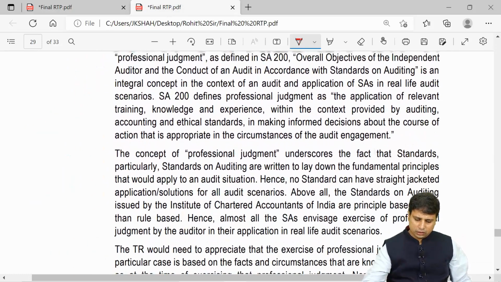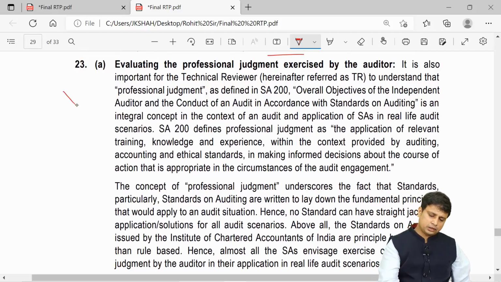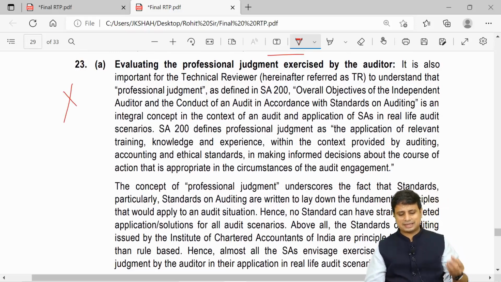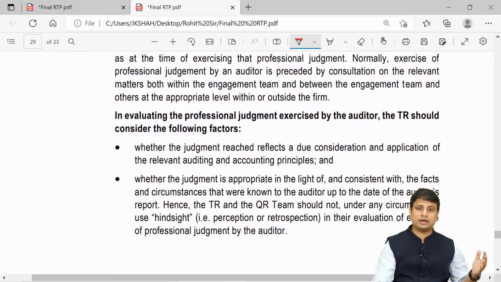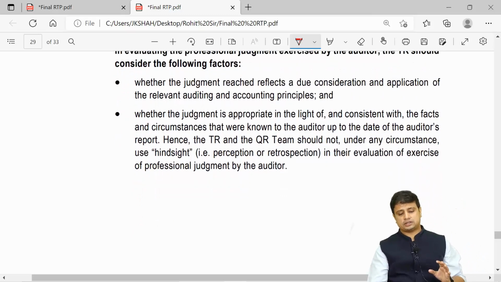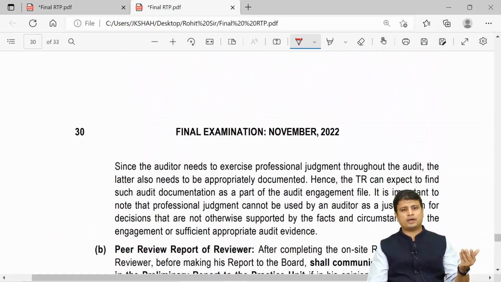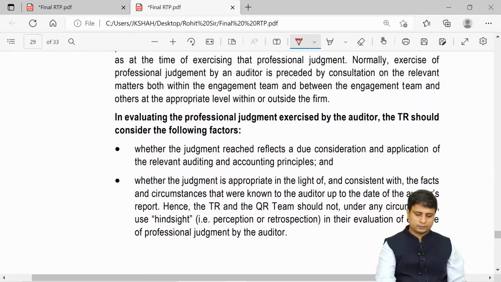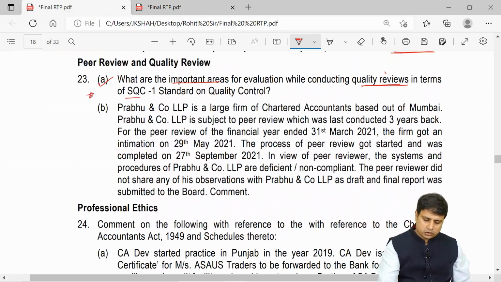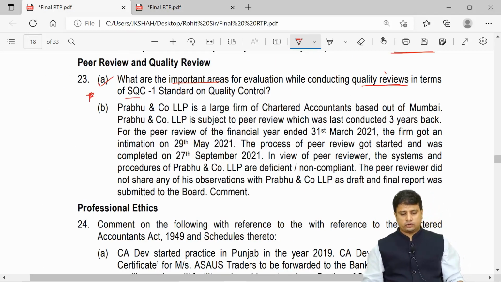Now if you go to the RTP, the answer given here is incorrect. So what they have printed is something else. You need not write this. Please, you just have to make sure that you write the answer given in the JKSC book, which has been adapted from the module itself. So the answer is misprinted here. So make sure you just look into the solution of this.